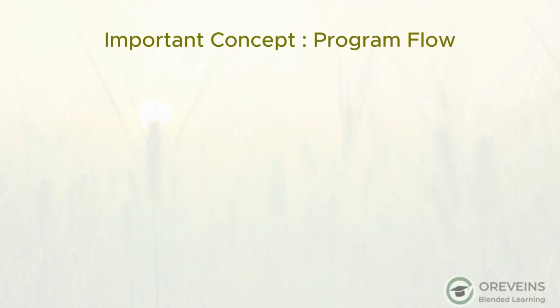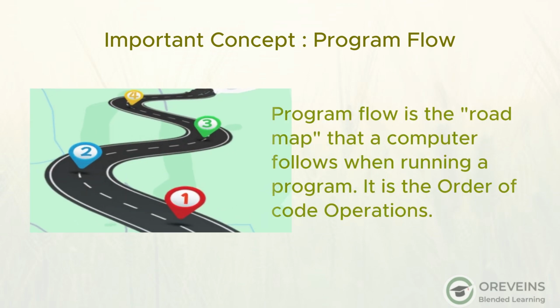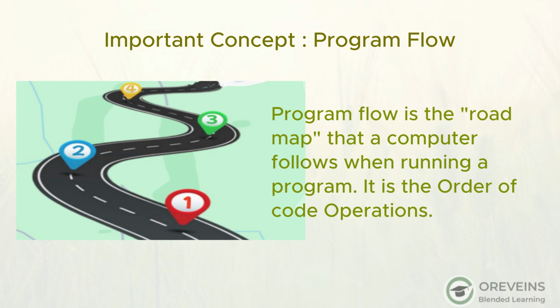Alright, let's take a moment to review the key concepts we covered today. Program flow. In essence, program flow is the roadmap that a computer follows when running a program. It is the order of code operations. The most important thing we learned today is how the order of your code blocks matters. It's like a recipe. If you mix the ingredients in the wrong order, the final dish won't turn out right.